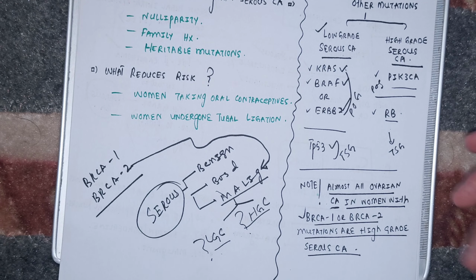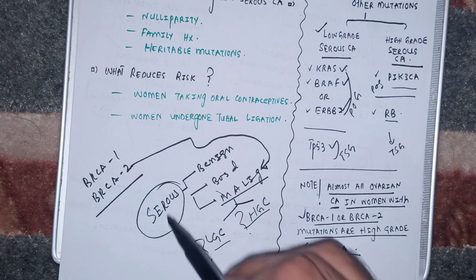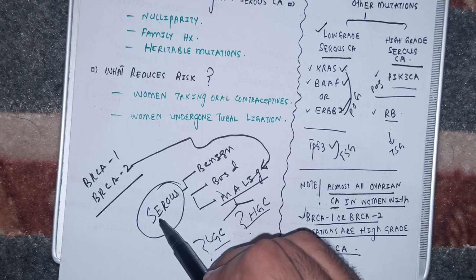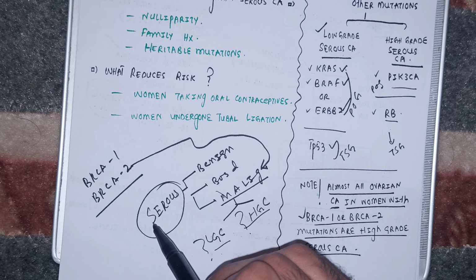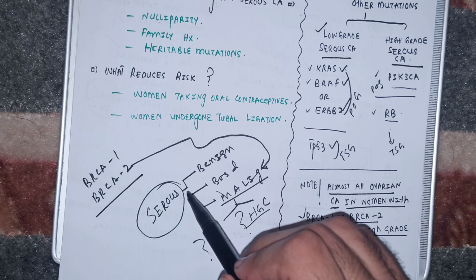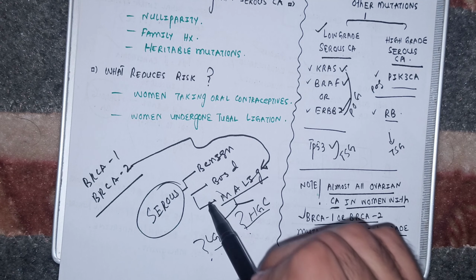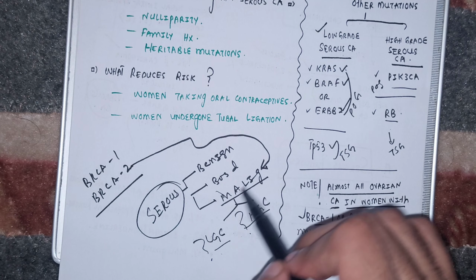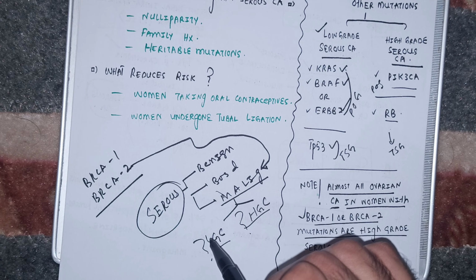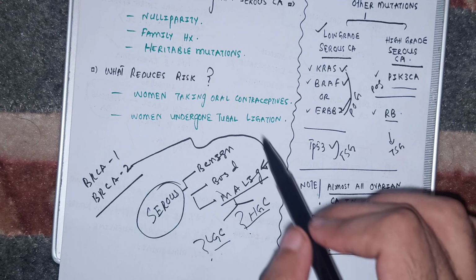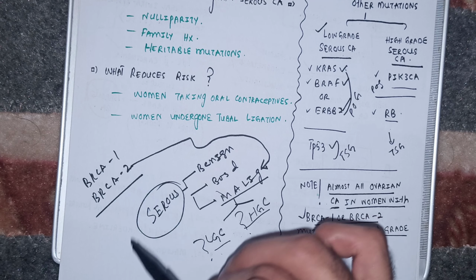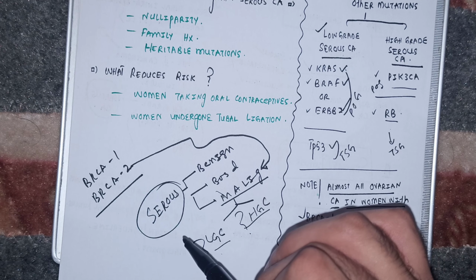So in a nutshell, serous carcinoma is the tumor of the ovary which originates from the surface epithelium of the ovary. It can be benign, it can be borderline, it can be malignant. Malignant carcinoma can be low grade carcinoma or high grade carcinoma. What type of mutations are present generally in the serous tumors of the ovary?